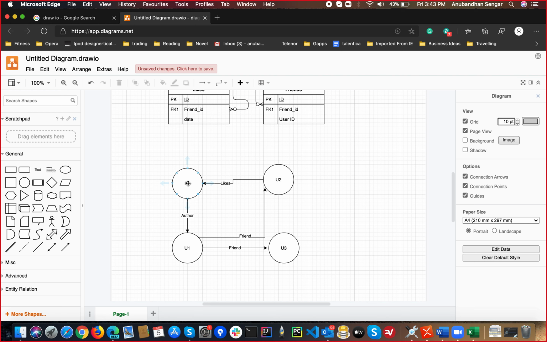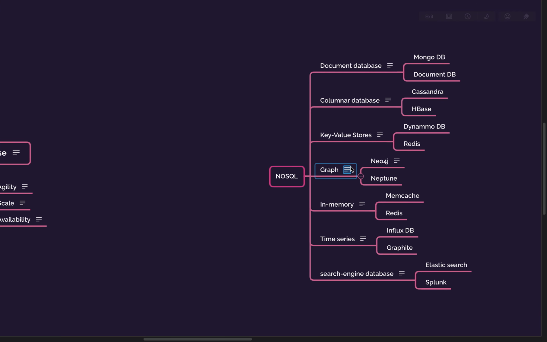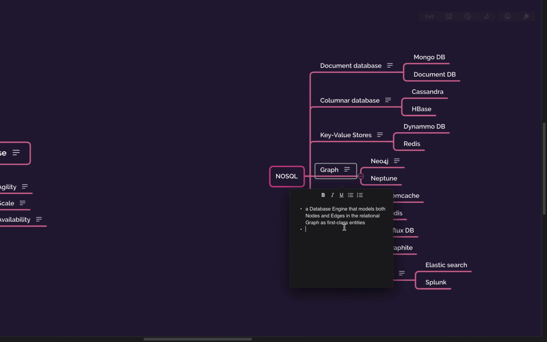Give me a second, guys. Typically how a graph database looks is something like this. Let me see if...